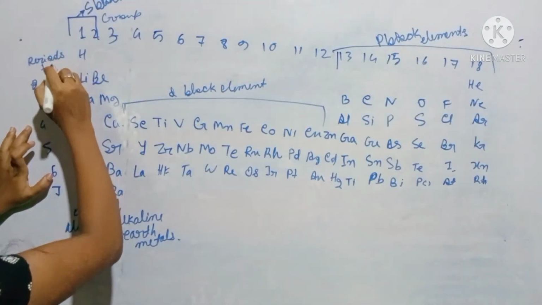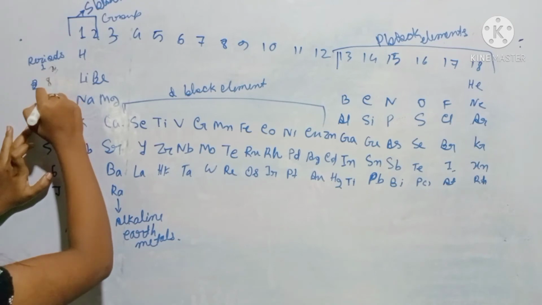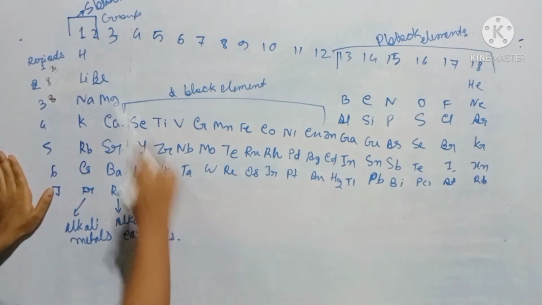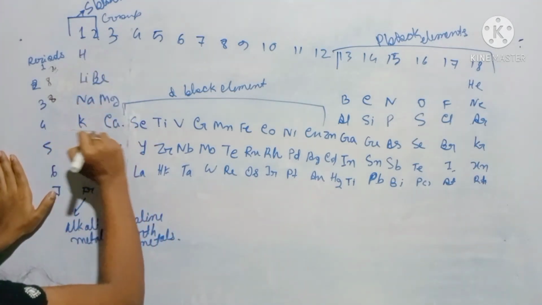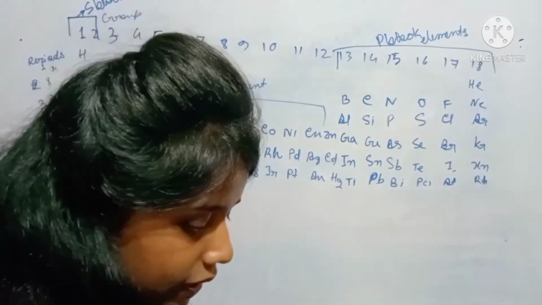The first period has 2 elements. The second period has 8 elements. The third period has 8 elements, and the ones after that have 18 elements. Okay, till 6. So you have to remember till 20, as I already told you.